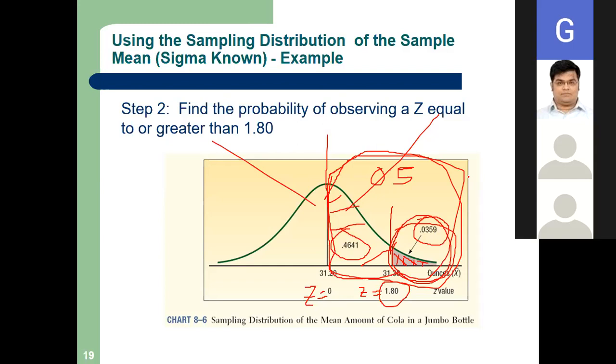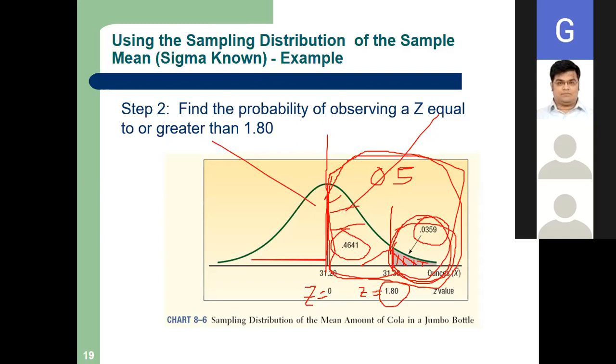Now for Z equals 1.8, we have to see the value from the Z table. If you see the Z table, it is 0.4641. Clear? Now, 0.4641 means which area? Try to understand this. If you understand this, you will understand everything. This one is from where to where? From Z equals 0 to Z equals 1.8.